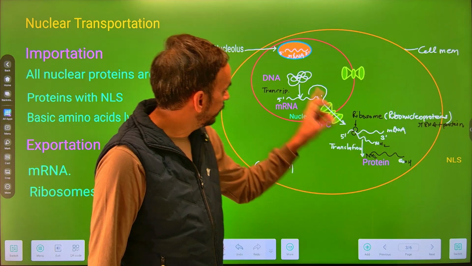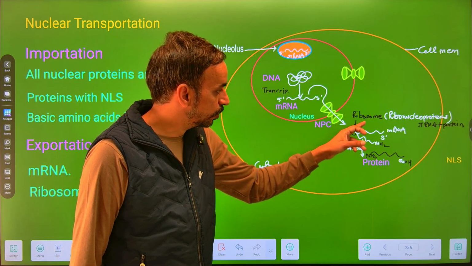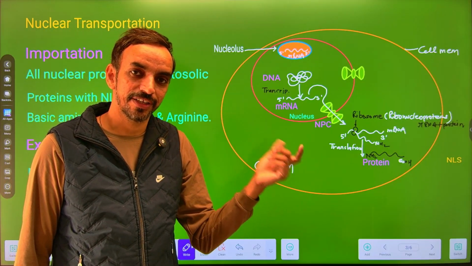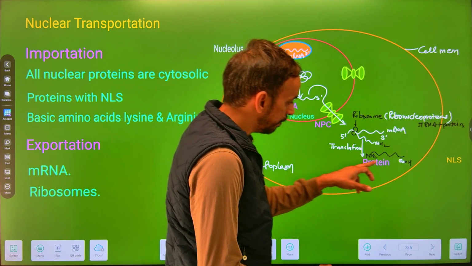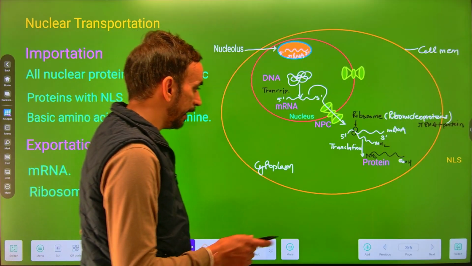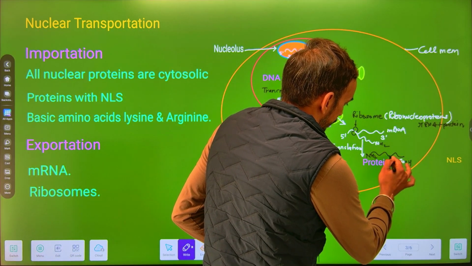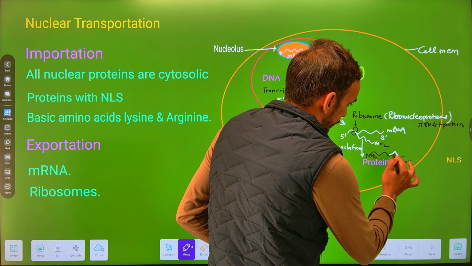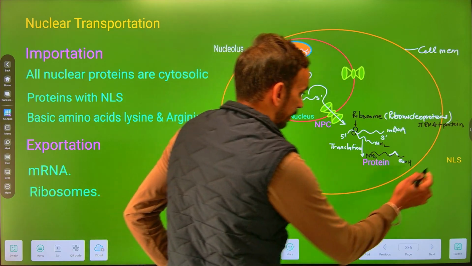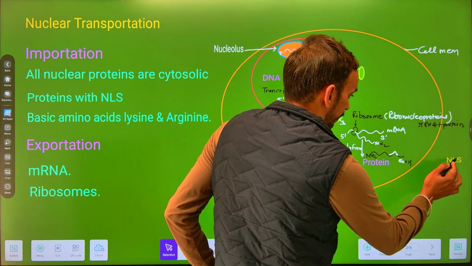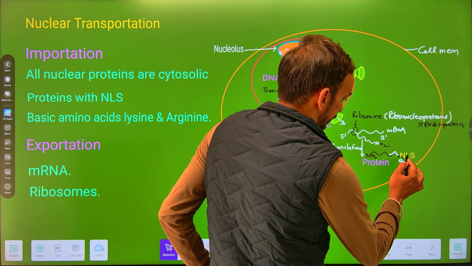Now these ribosomes require proteins along with the rRNA. So this protein, suppose it is a ribosomal protein, if it has certain signal sequences which are known as NLS.